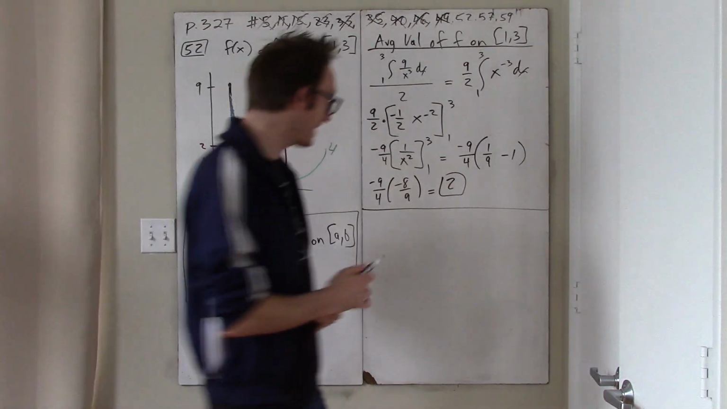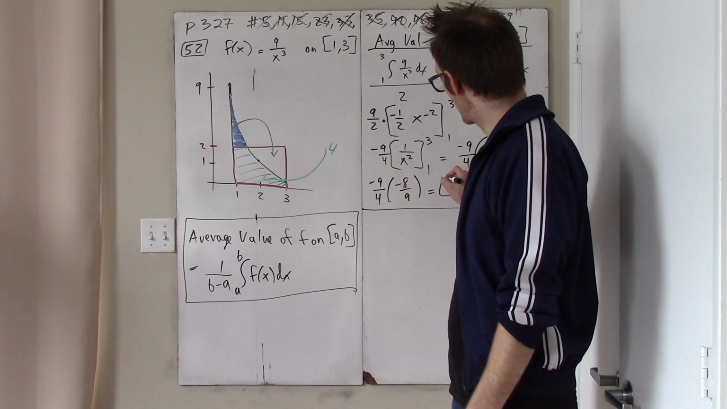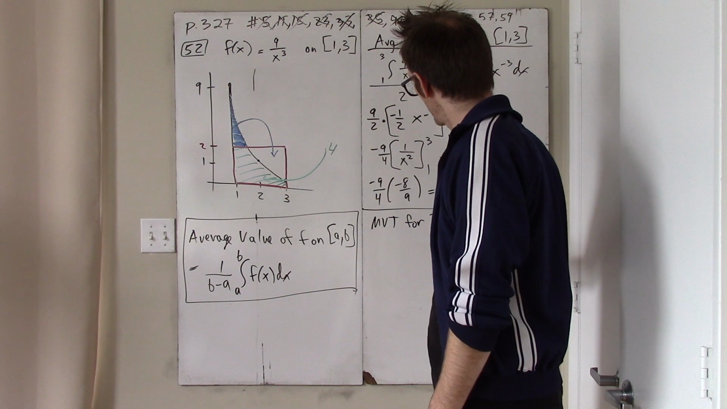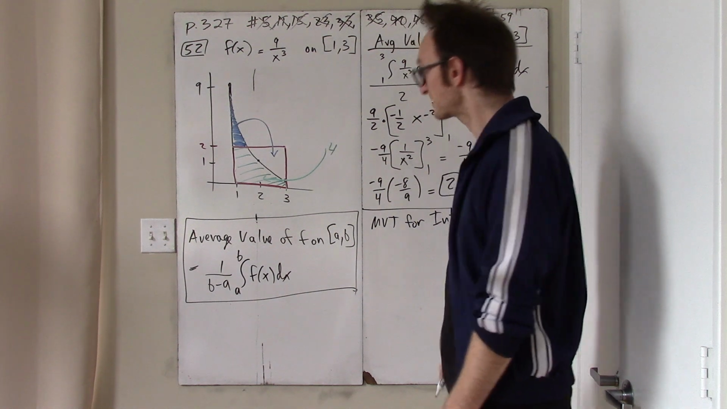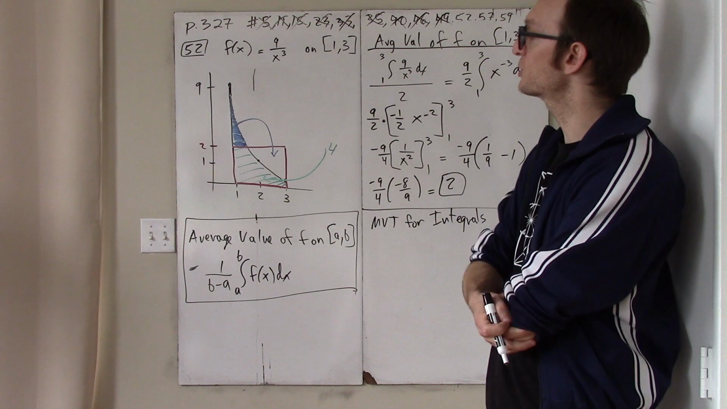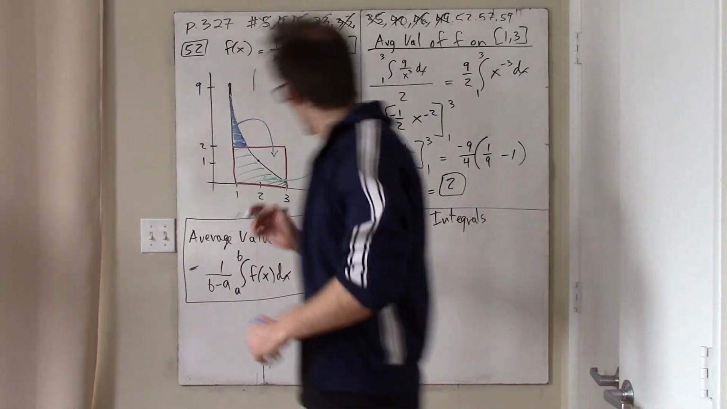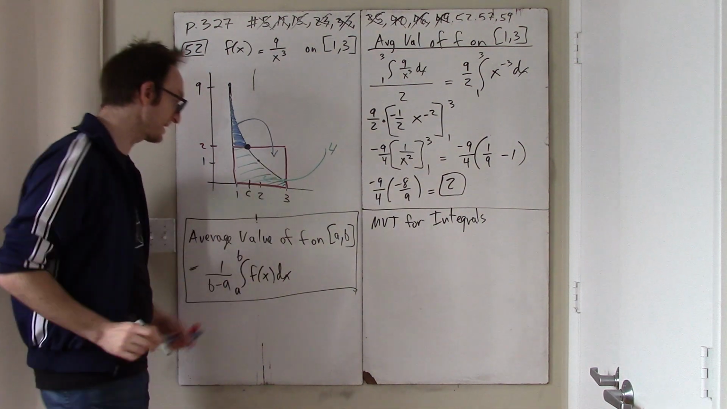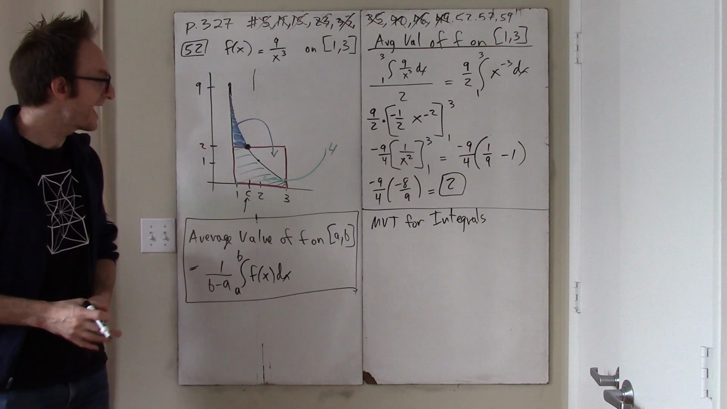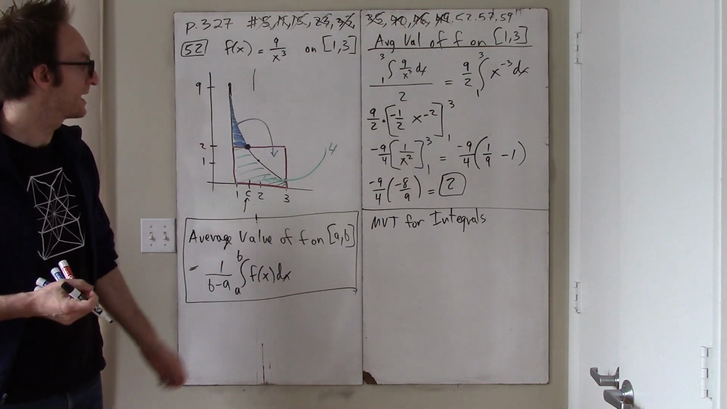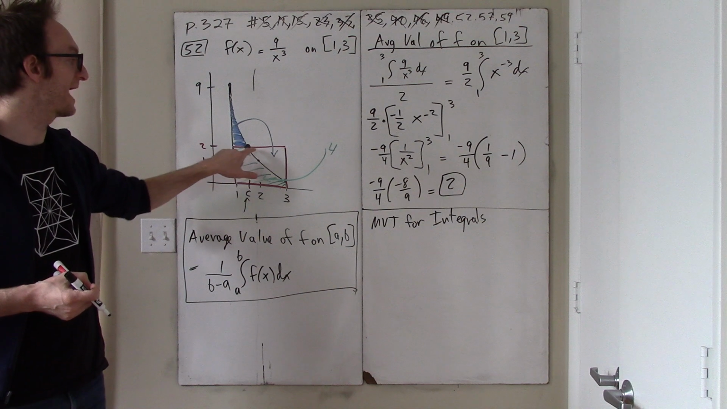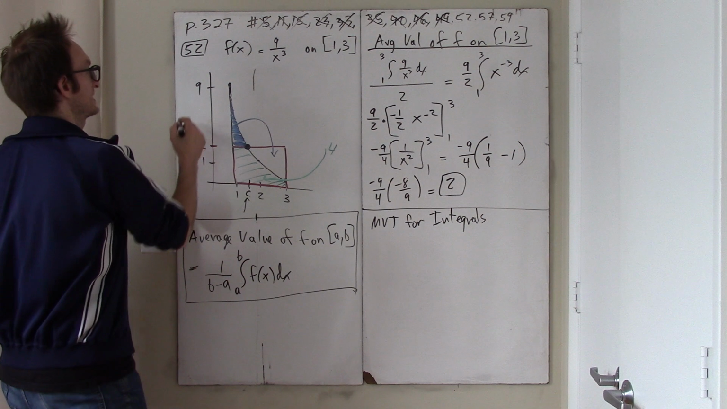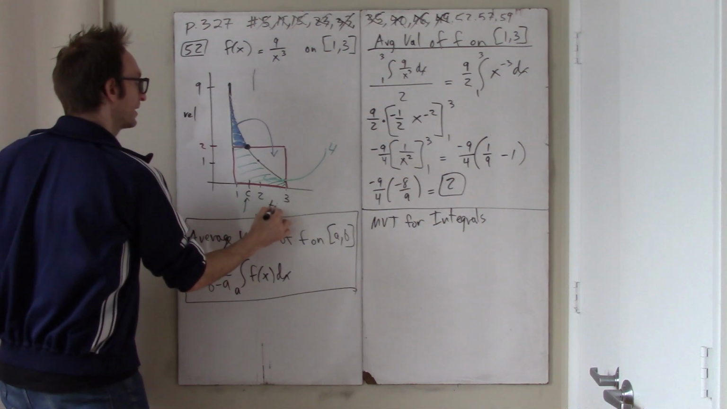Okay, anyway, that is the average value, and now there is this thing called the mean value theorem for integrals. It says that there exists a point at which this function obtains its average value. In other words, there must be some number, usually people call it c, at which, on that interval, the value of the function at c is equal to the average value of the function on that interval.